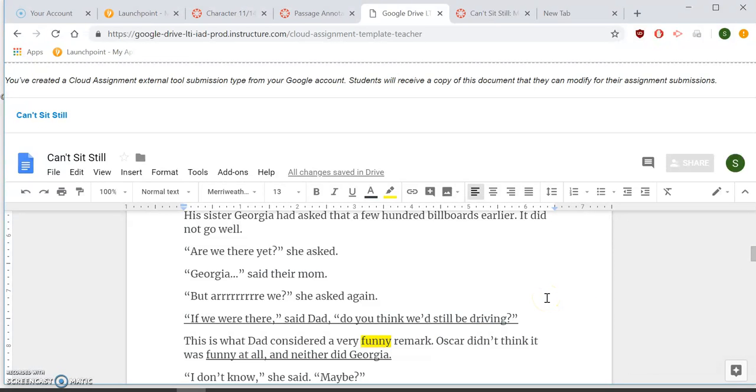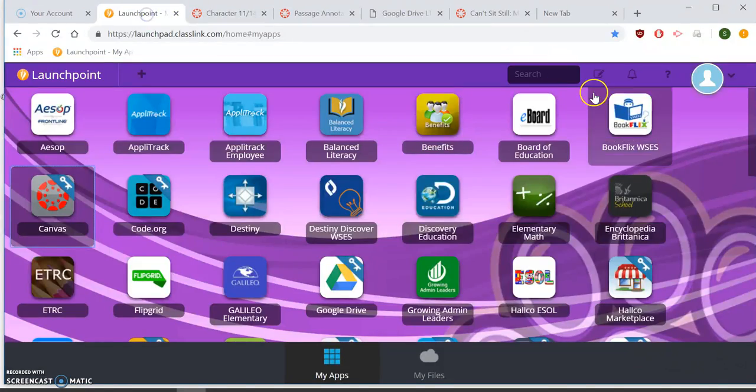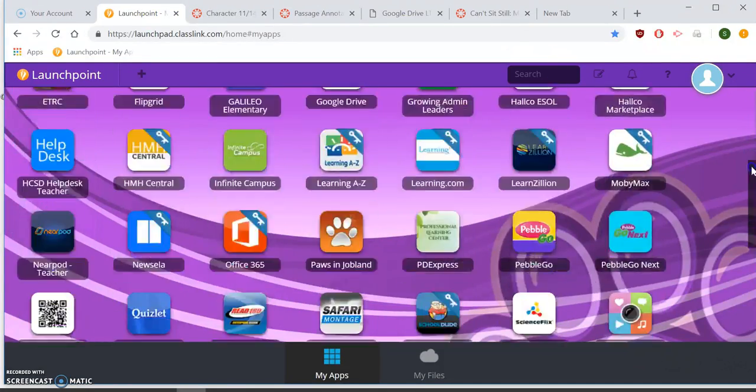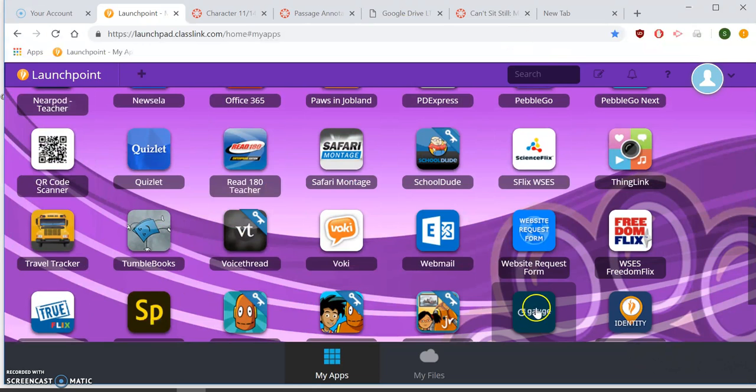So today, when you're working, be thinking about that. Be thinking about plugging in words that you're unsure of to help you better understand the passage and answer some of those questions. All right, guys, good luck today. Do your best work. You know how to get to the Gauge quiz. It's down here in Gauge, and it should say Unit 2.